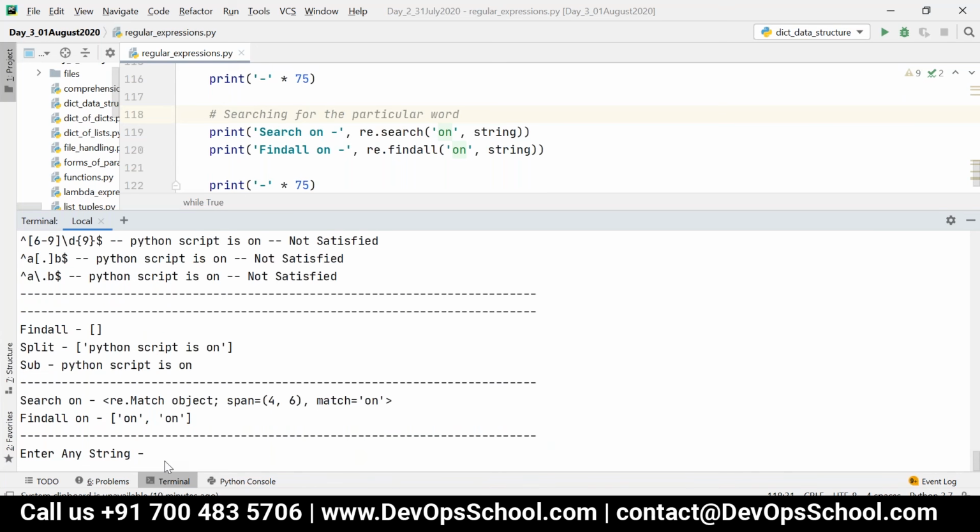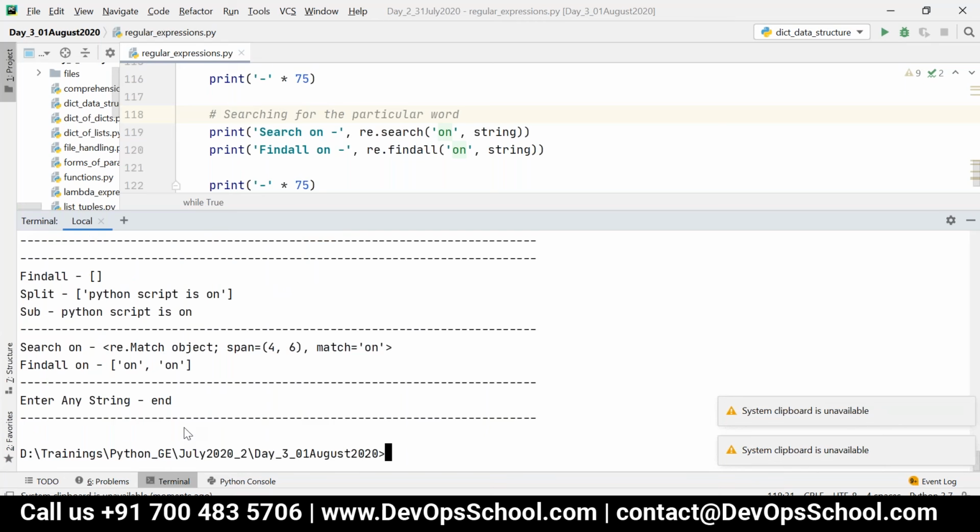Now what is happening here? Search on, findall on. In "Python script is on", I have "on" over here itself. That particular "on" is found at the first occurrence. Since Python contains "on", that has been found. See here, match is equal to on, start index is 4, end index is 5. And I am also able to see there are 2 occurrences of "on".